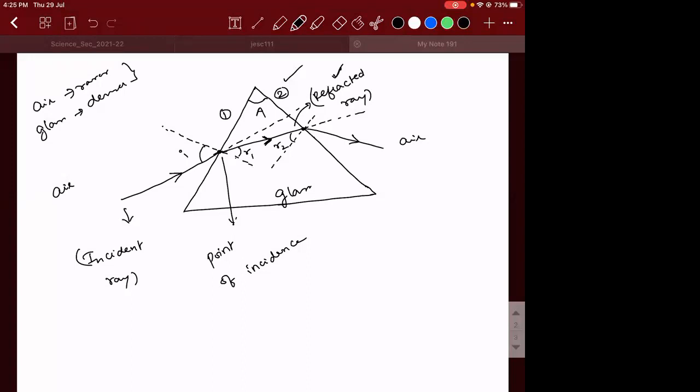Okay. So this angle I'll call it as R1. This angle I'll call it as R2, and this angle I will call it as the angle of emergence. Means this is the emergent ray. See, there are too many markings here. I hope nobody is confused with it, right? Are you guys clear with what I wrote? Yes, sir. Okay, please make a note of all these points.